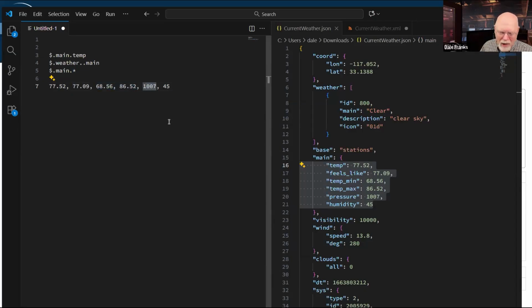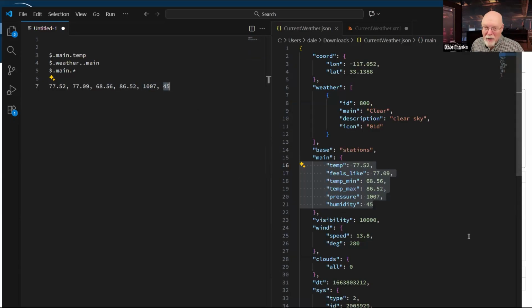Oh, and now I'm not in decimal numbers anymore. Now I've got 1,007 and 45. We know that these are temperatures, and this is the current pressure, 1,007 millibars, and 45% humidity. We know that because we can see the JSON that gets returned.